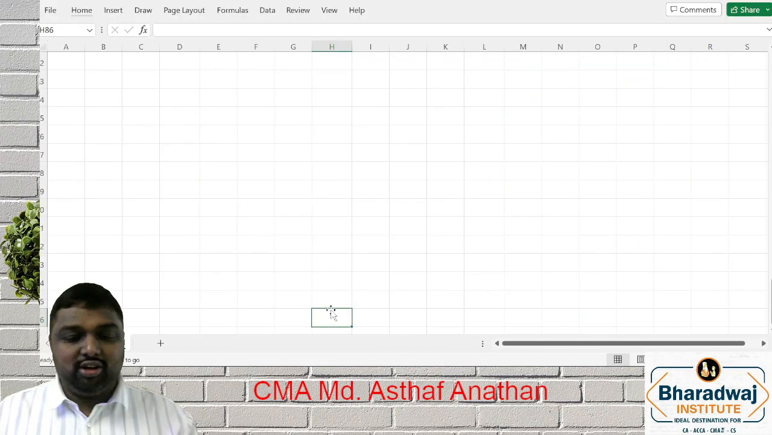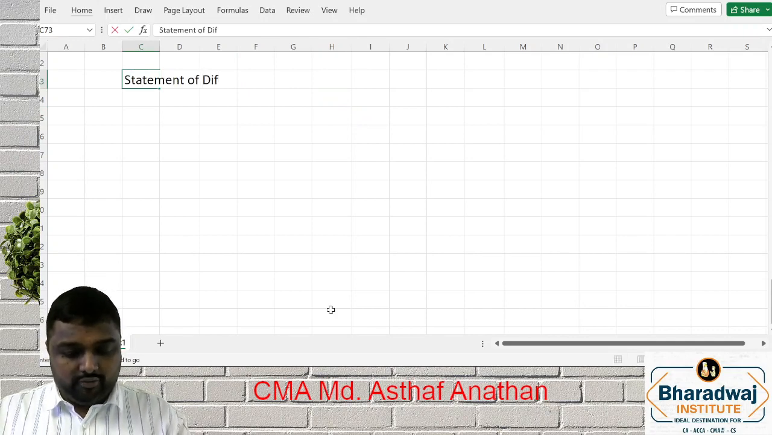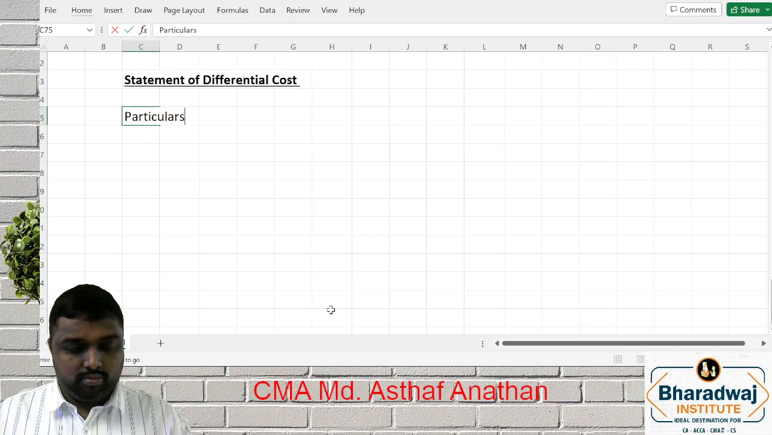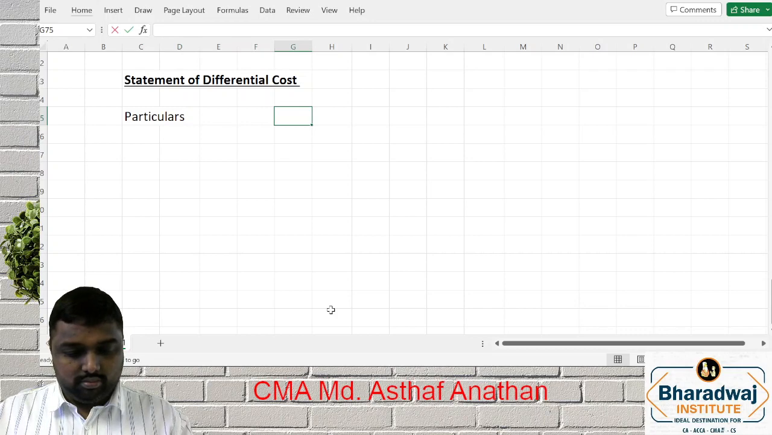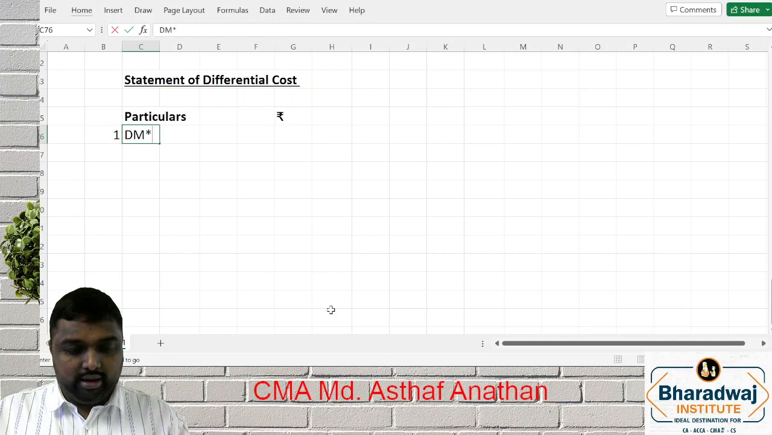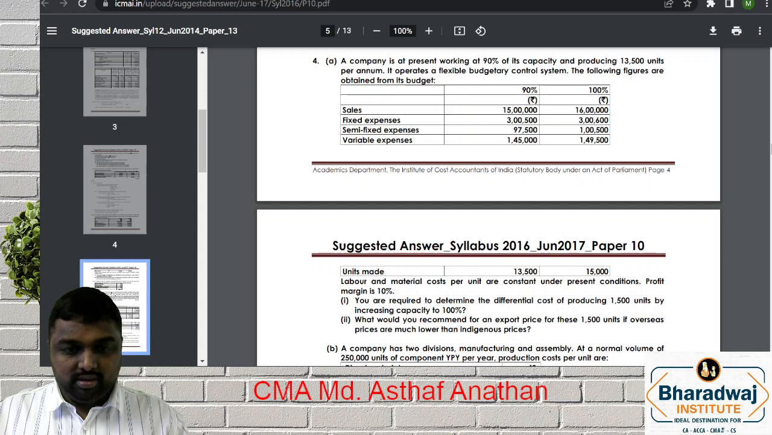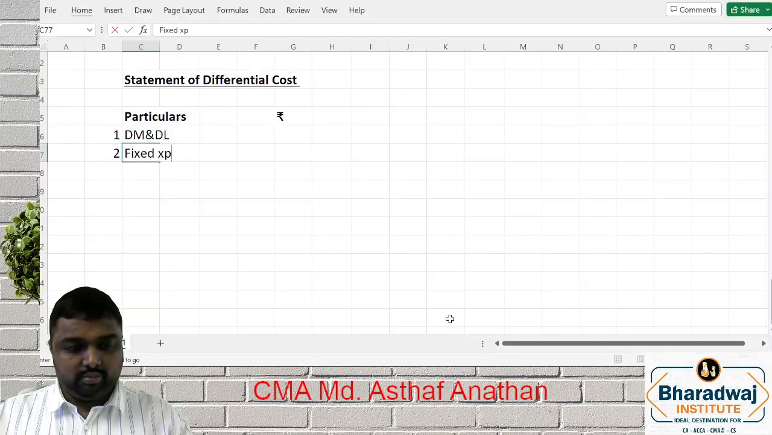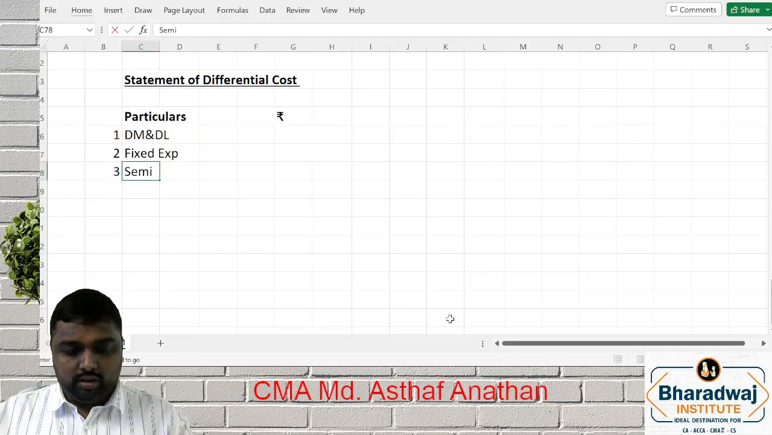The differential cost is nothing but a statement of differential cost. It is nothing but direct material and labor, one item. Next is fixed expense. Next is semi-fixed.